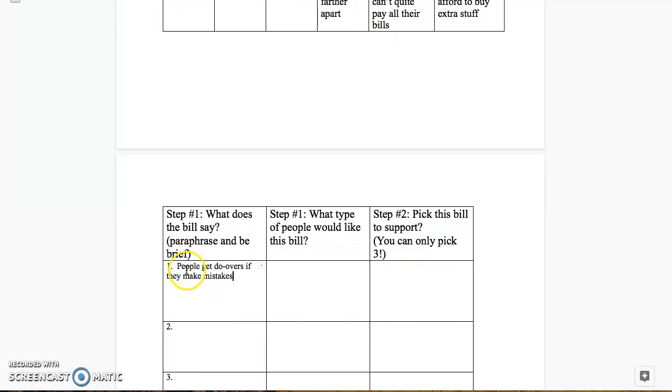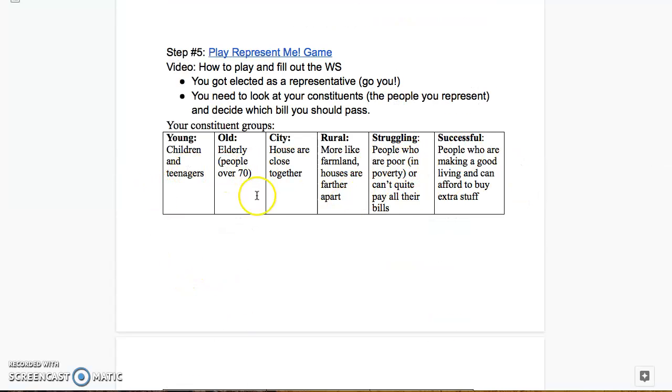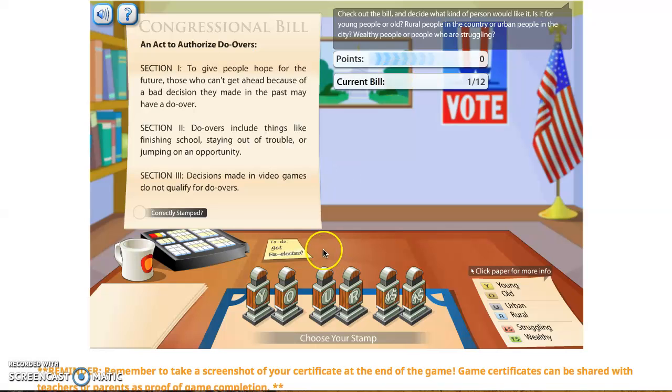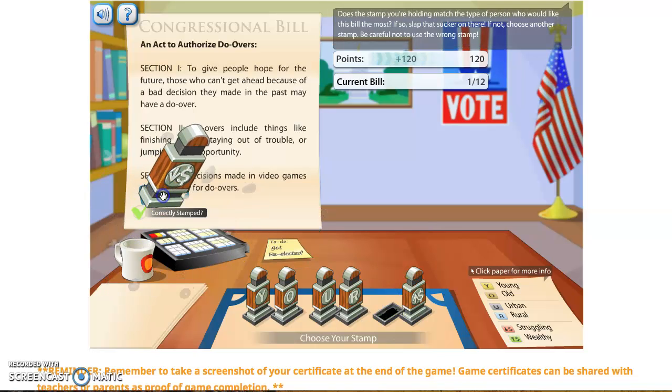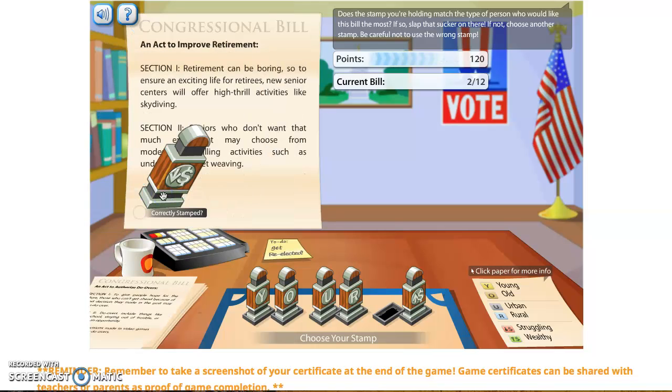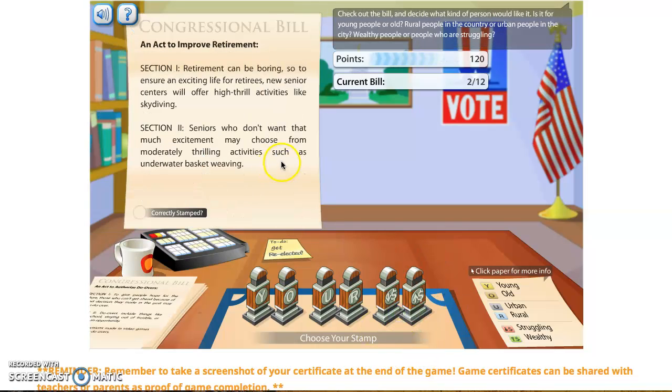Okay, so then you have to decide which of the groups that most represents. And I would say struggling people, because they've maybe made a mistake, maybe they've been in jail, they need a little extra help, they didn't quite finish high school. So I'm going to go to the struggling stamp, and you pick up your stamp and then you stamp it. Okay, and then I read the next one.